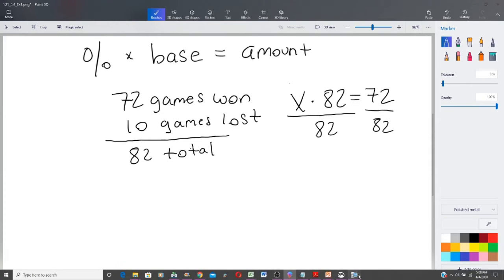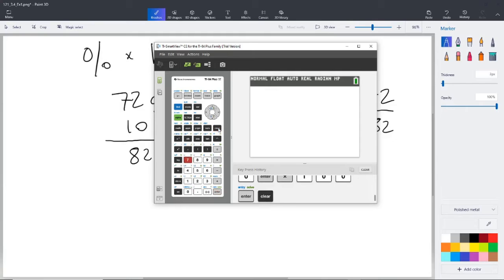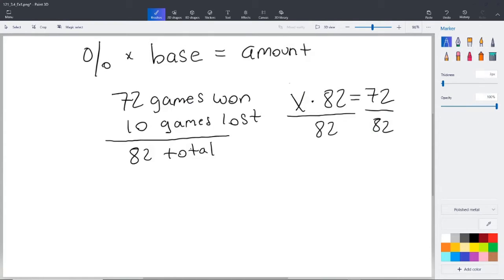So let's bring up our calculator here, clear off anything that may have been there, and say 72 divided by 82. And we're going to get 0.8780. And again, since the calculator's here, let's go ahead and multiply that times 100. So we can get our percentage of games won, and it looks like it's going to be 87.805. That was their winning percent. It is more accurate than what the book has displayed, but that's still an incredible amount of games won.